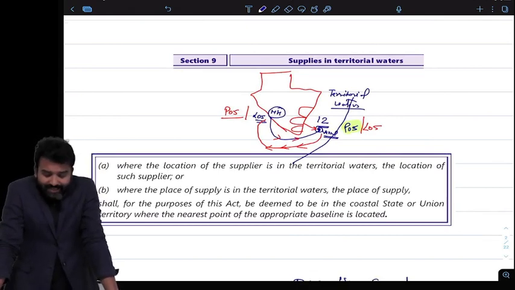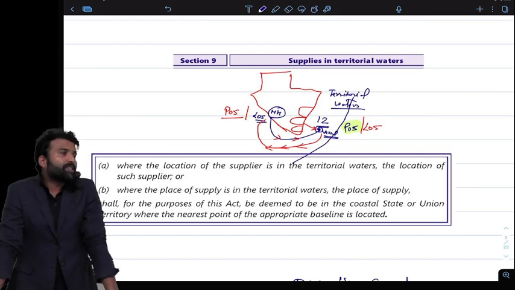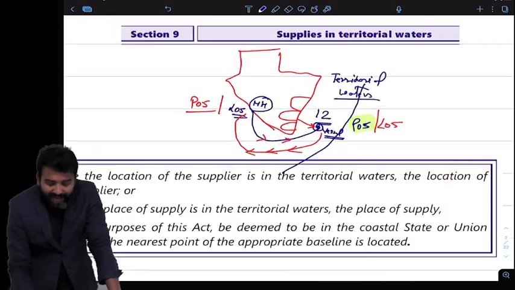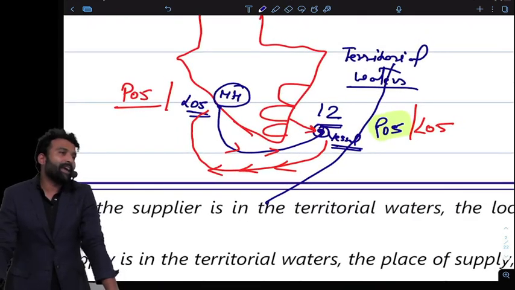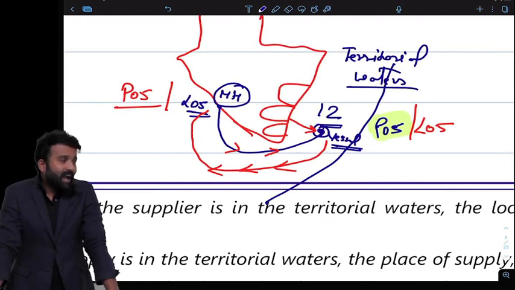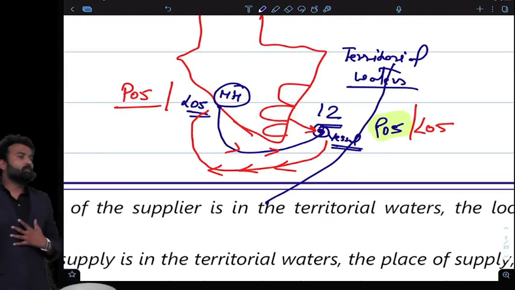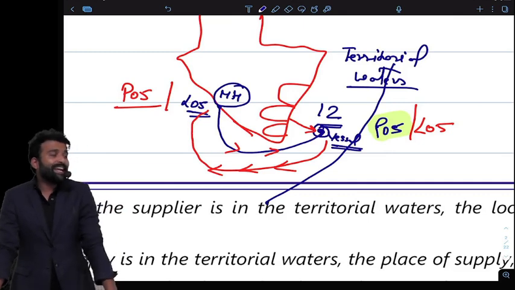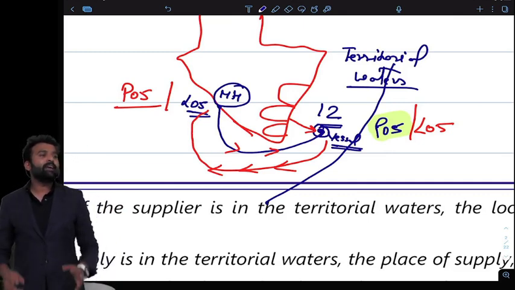Sir, you are saying that location of supplier and place of supply should be in different states, then it will become inter. Yes. Sir, what if I am not supplying in any state, I am supplying in waters? I am supplying in territorial waters to a vessel. Now my location is Mumbai, but I am supplying in waters, not at any state, not on land. I am supplying goods in the waters.